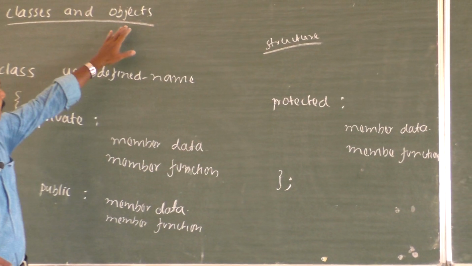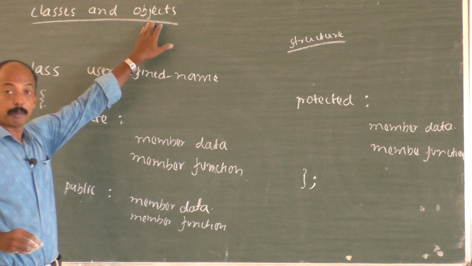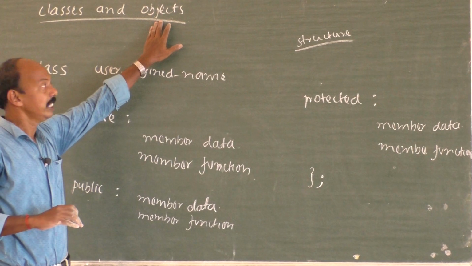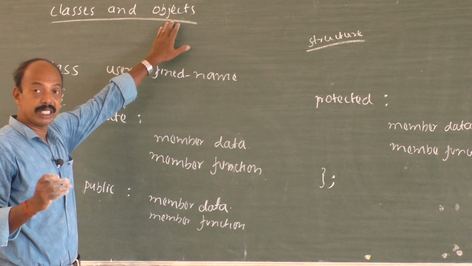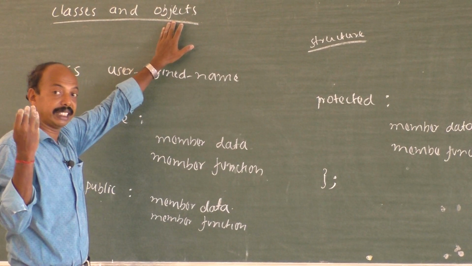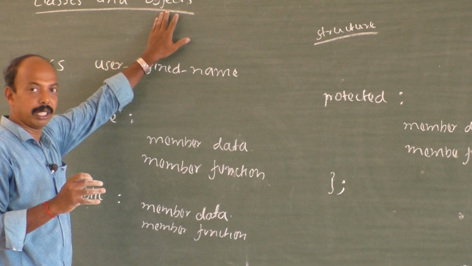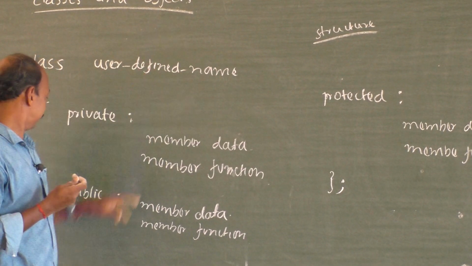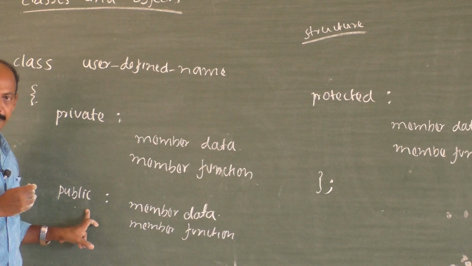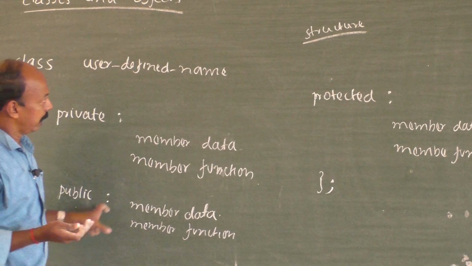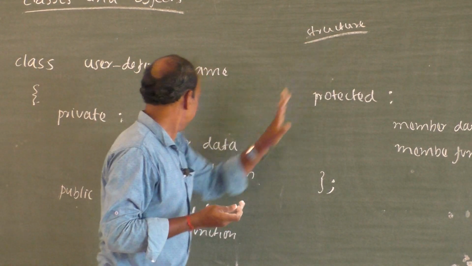Structure is somewhat similar to the objects, but there is a difference in the sense, in that case, whenever we created a structure variable, everything was public there, that we have here. Now, let us look into that later on.